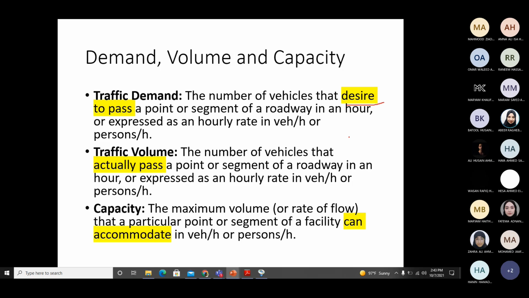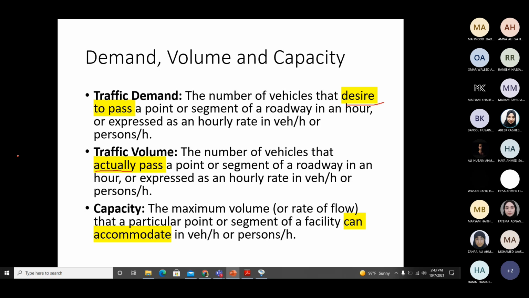Then we have traffic volume, which is the number of vehicles that can actually pass through the highway. How many vehicles actually passed through? People who want to come on the highway may not be able to because of some restriction. You wanted to use Sheikh Salman Highway, but because of some reason you did not go there. You are part of the demand, but you will not be counted in the volume.